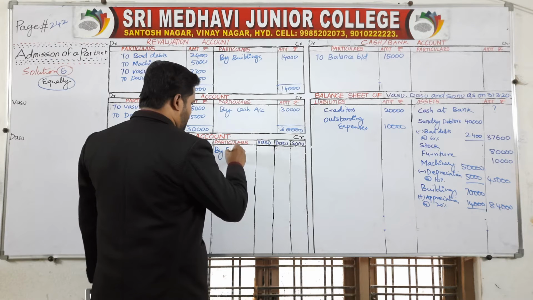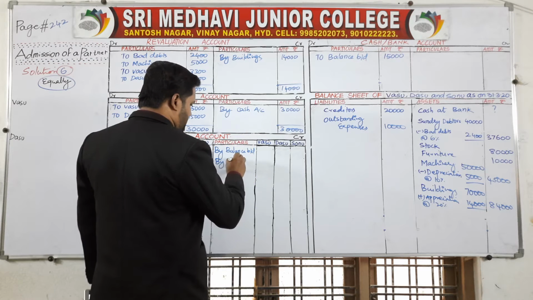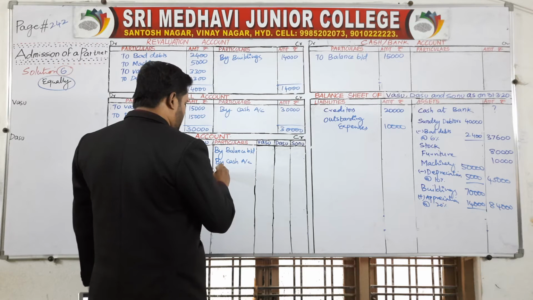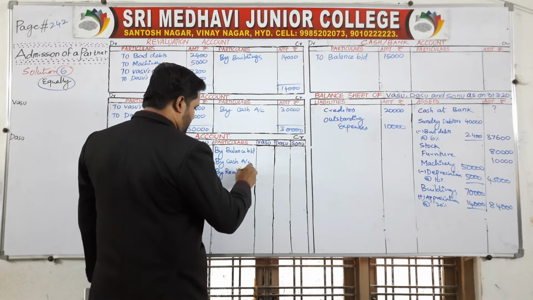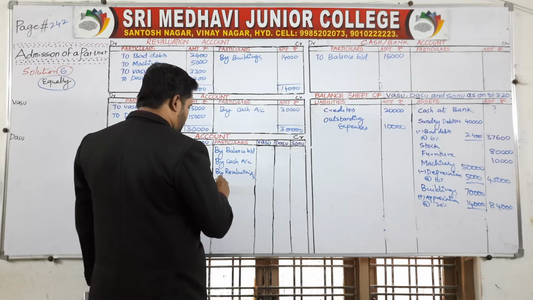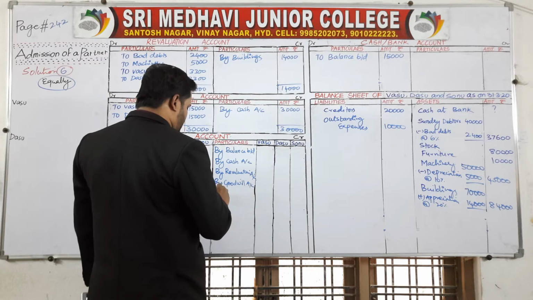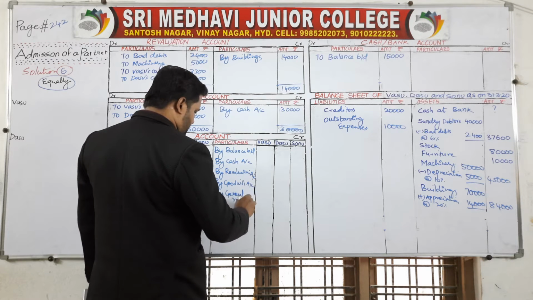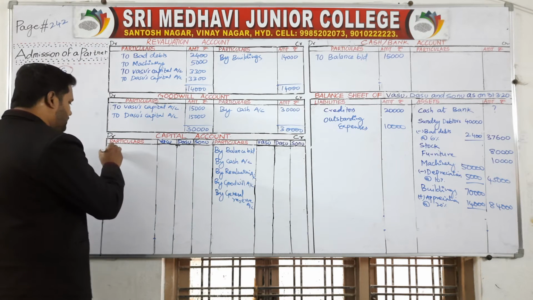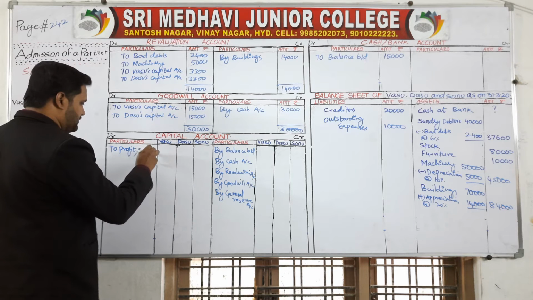By balance brought down, by cash account, by revaluation account, by goodwill account, by general reserve account, to profit and loss account.